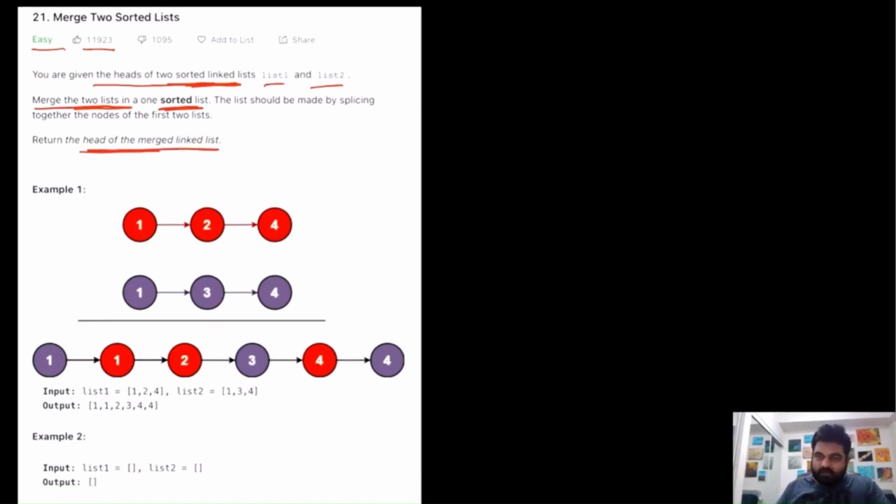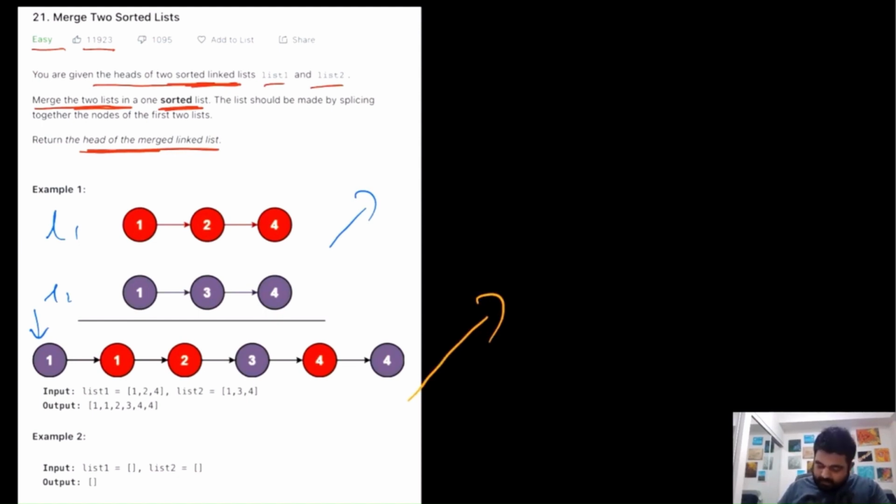Okay, let's try to understand this problem with an example. Over here we are given two lists, list 1 and list 2, and we can see that both of them are increasing in ascending order. Now we need to create a merged list from this. So this is the merged list that has been created. Even if you observe the merged list, the ascending property is maintained, which means that the merged list is also sorted.